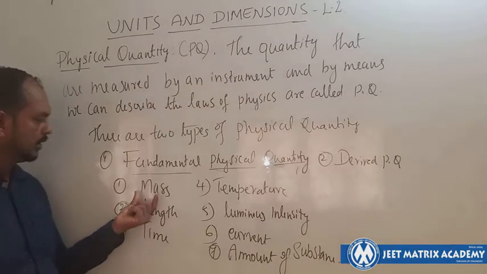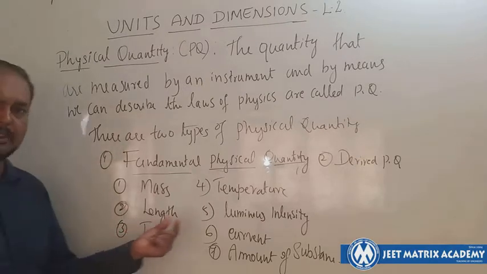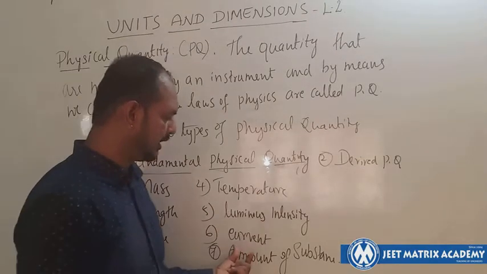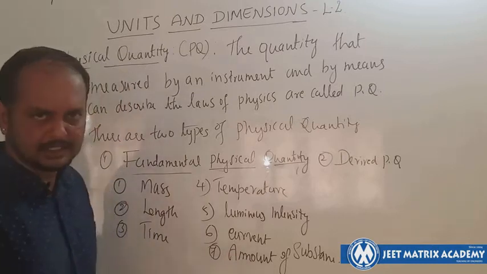Again, I list out: mass, length, time, temperature, luminous intensity, current, and amount of substance.